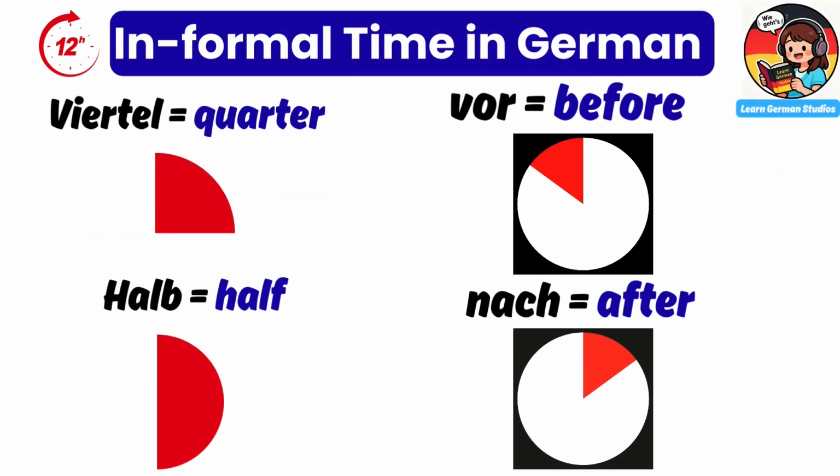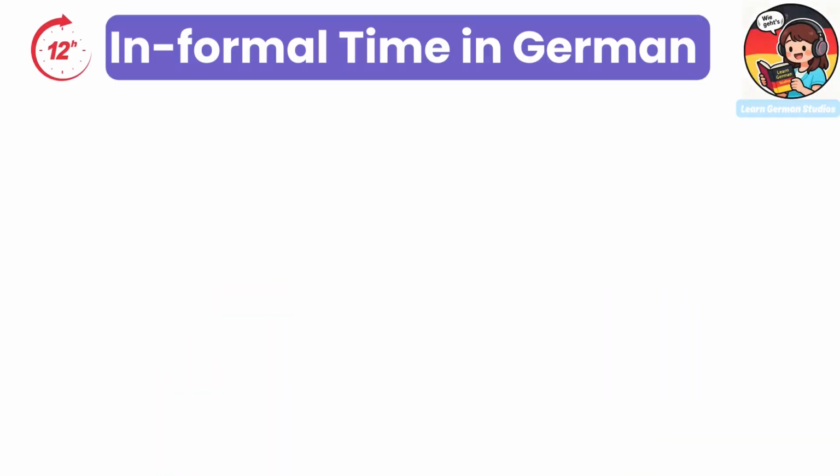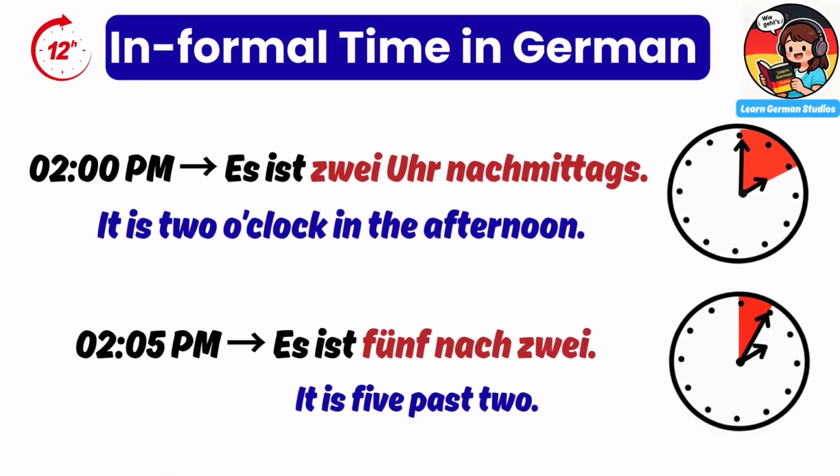First, learn these important keywords for informal time. Viertel means quarter. Halb means half. Vor means before. Nach means after. Now let's see informal time examples.